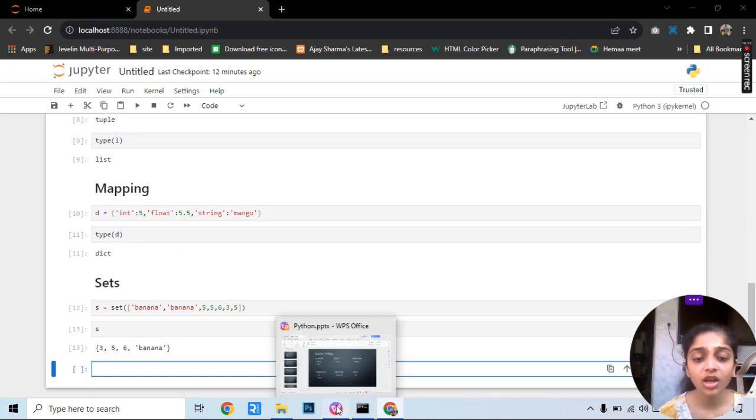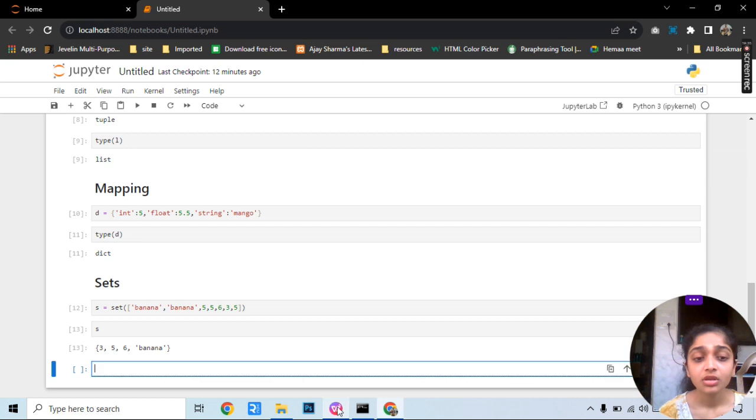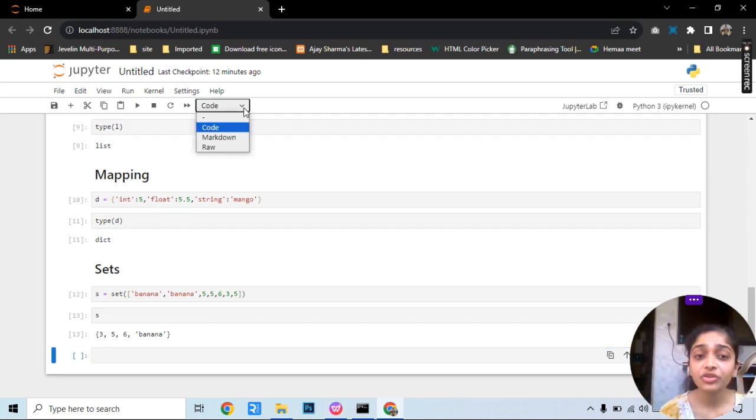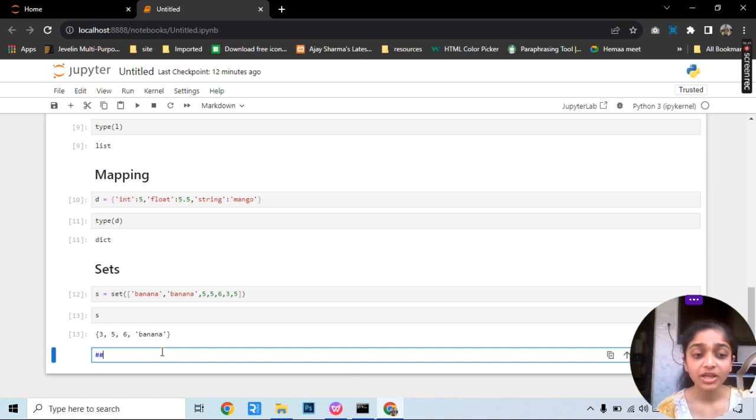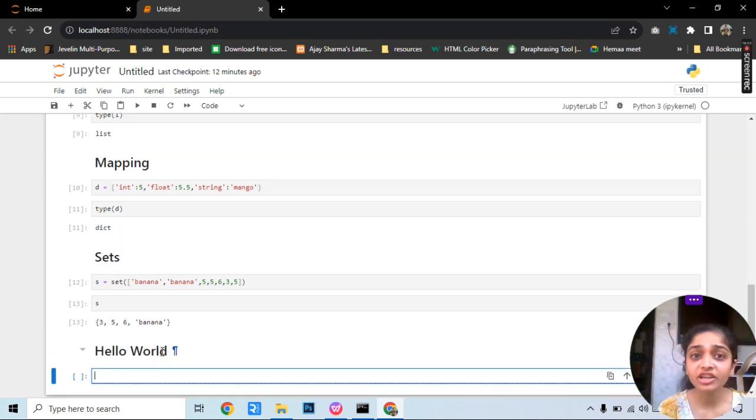These are all our variables. Now we will write our first code, the hello world code. It is necessary to write hello world code whenever we enter a new language. So how can we write it? We'll just write one print statement.